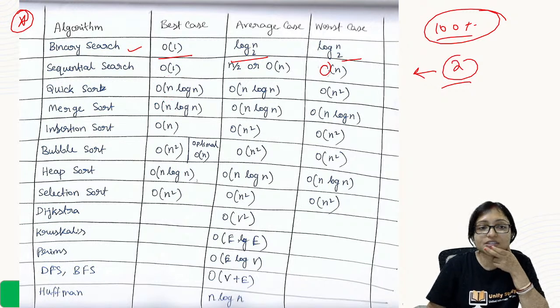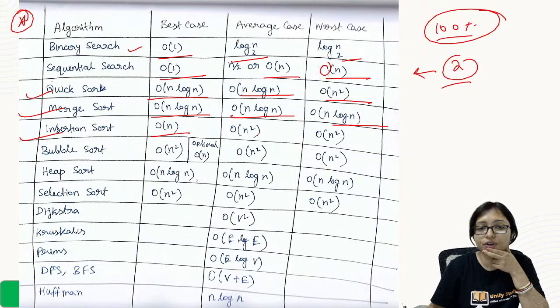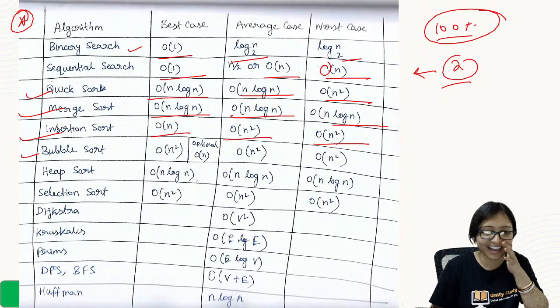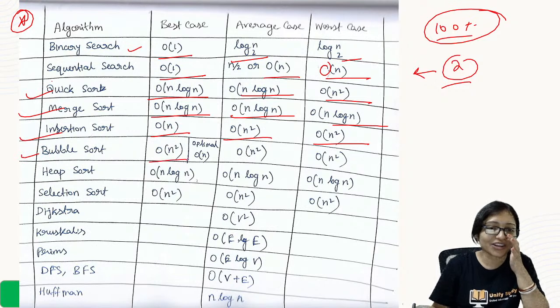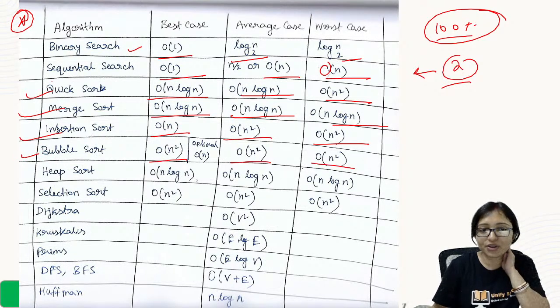Okay. This is order of n. Sequential search order of 1. It is order of n. It is also order of n. Quick sort order of log n. It is n square. Merge sort order of n log n. N log n. Insertion sort order of n square. Bubble sort order of n square.